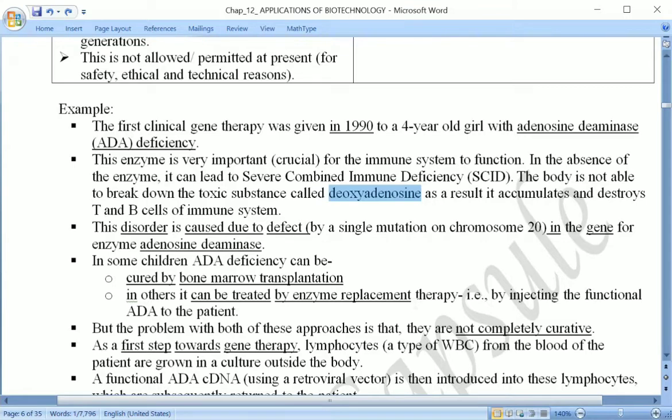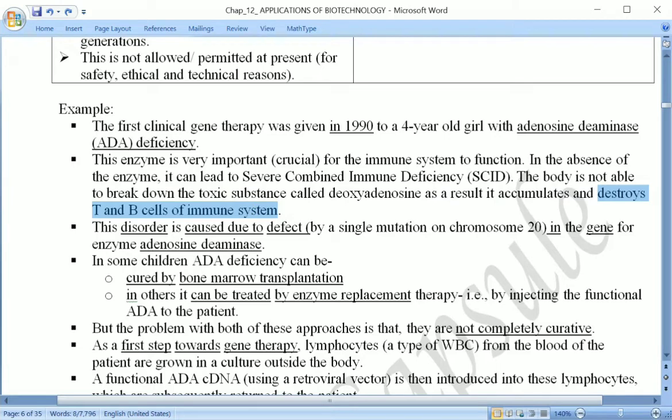Deoxyadenosine has to be converted into some other form with the help of the enzyme adenosine deaminase. But because adenosine deaminase is not present in the person's body, this toxic substance accumulates and destroys the T cells and the B cells.